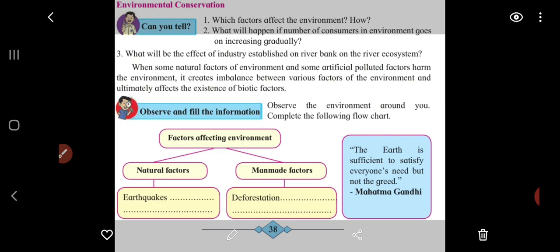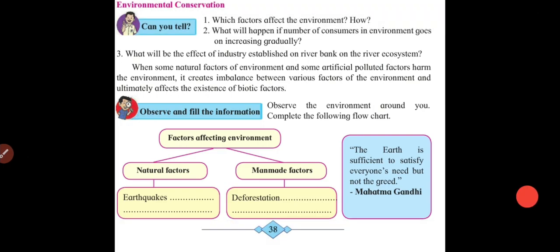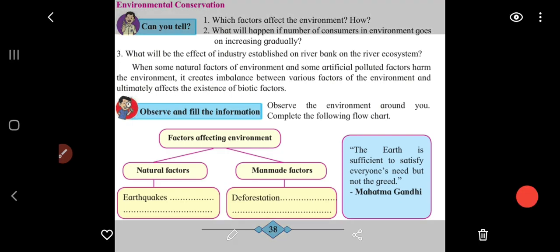So students, as it was told, environment is playing a very important role in our day-to-day life. We being the part of this environment, how important is this environment for us, and why is there a need for conserving the environment. When some natural factors of environment and some artificial polluted factors harm the environment, it creates imbalance between various factors.